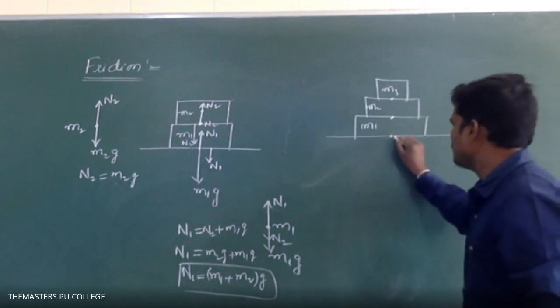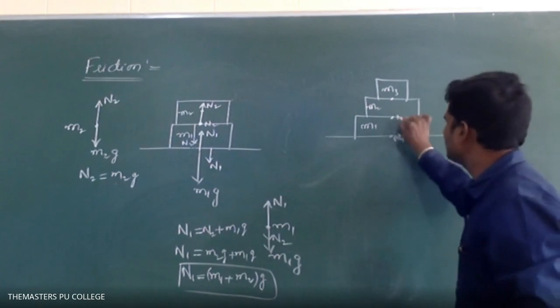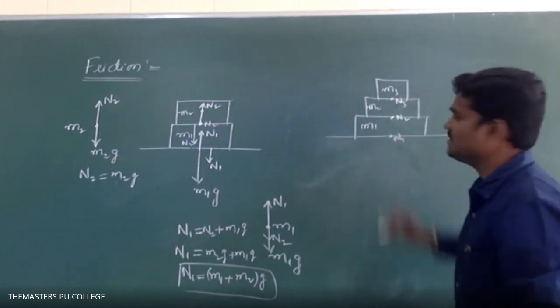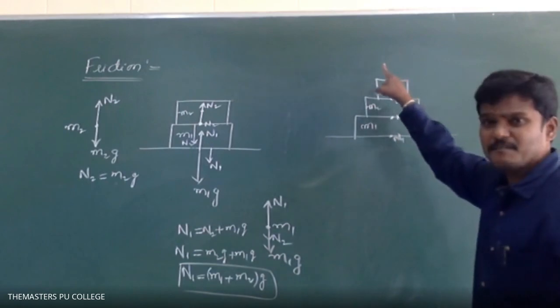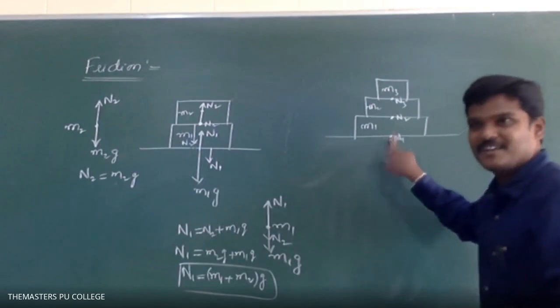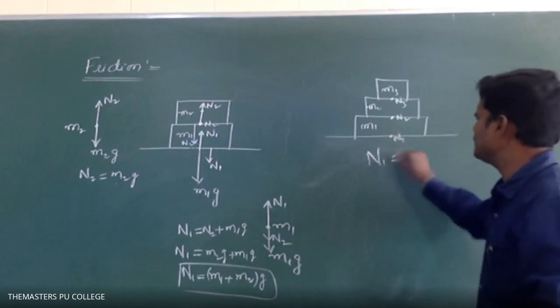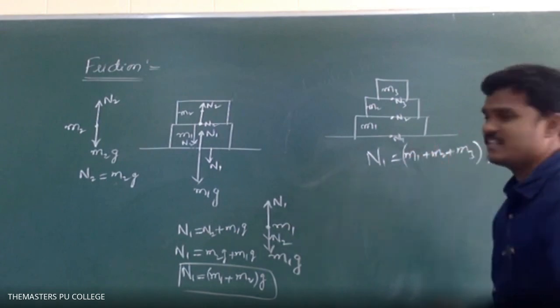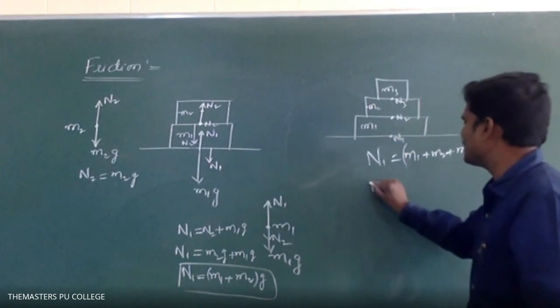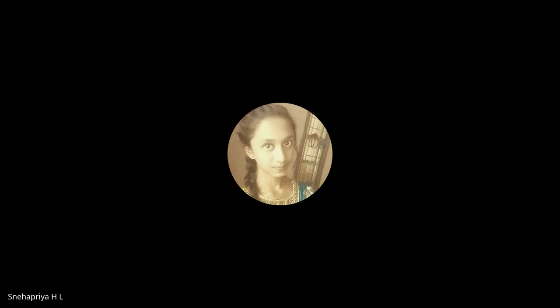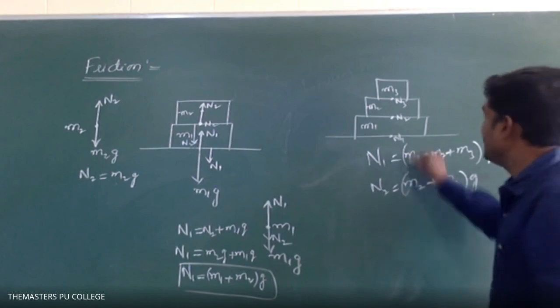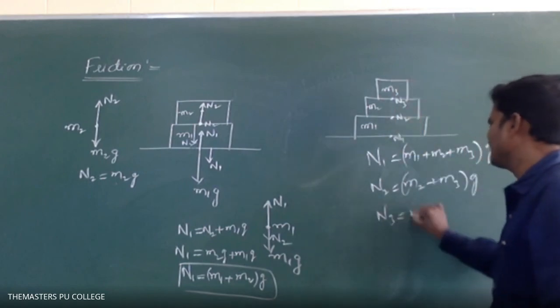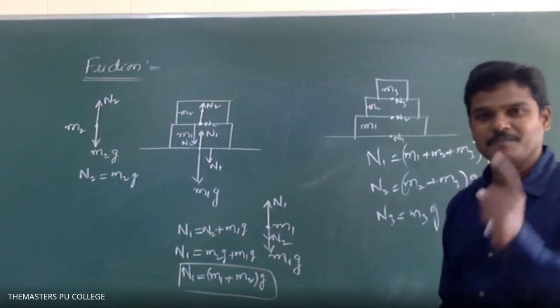Here, what type of force will act? N1, and what is this? N2. What is this? N3. Above N1, how many blocks are there? Three. N1 is equal to M1 plus M2 plus M3 into G. Above N2, how many blocks are there? Two blocks, plus M3 into G. N3 is M3G.